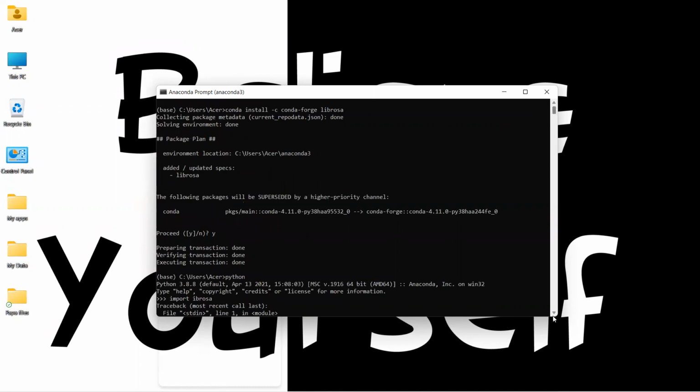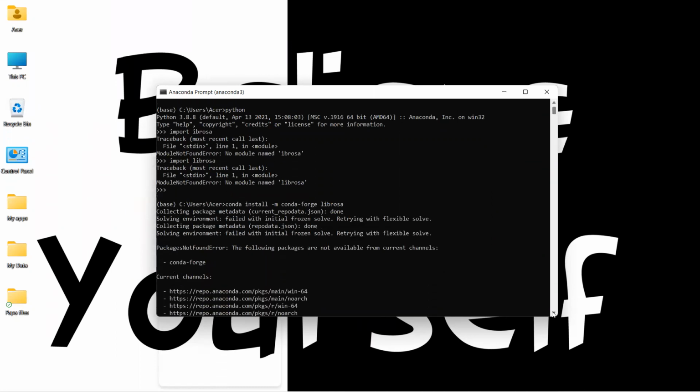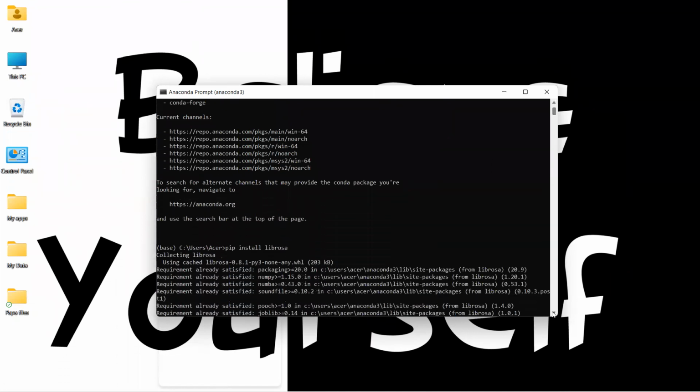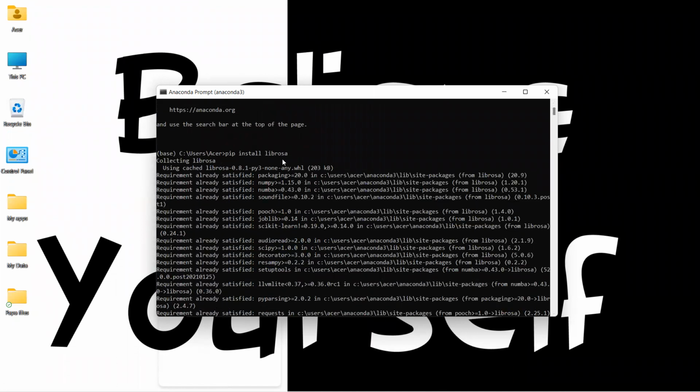So the syntax which worked for us was this one, pip install Librosa. This syntax worked for Librosa, but we used this syntax in the Anaconda prompt, not in the command prompt. And pip install Soundfile worked in the command prompt.